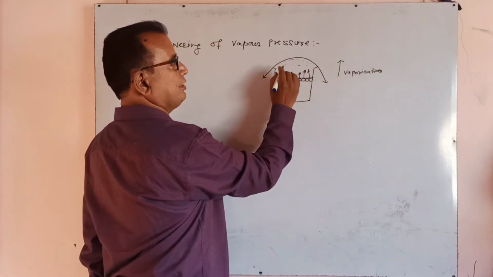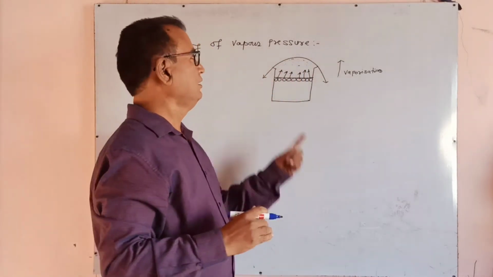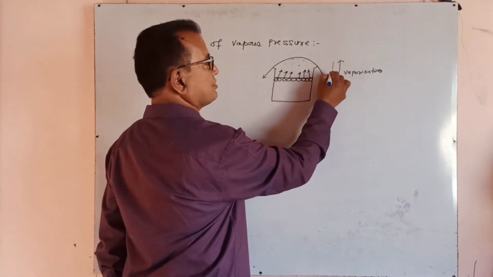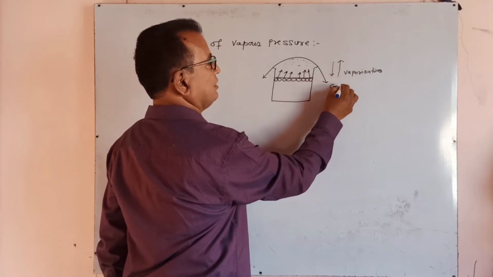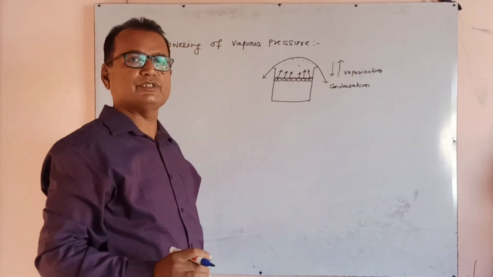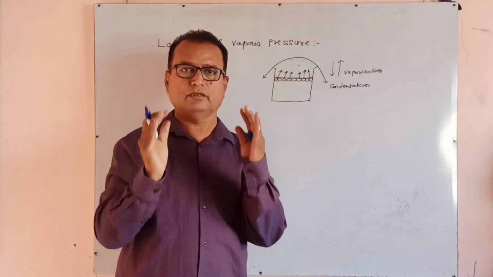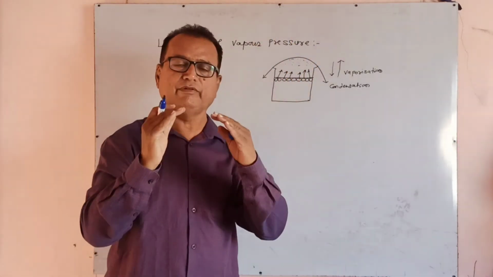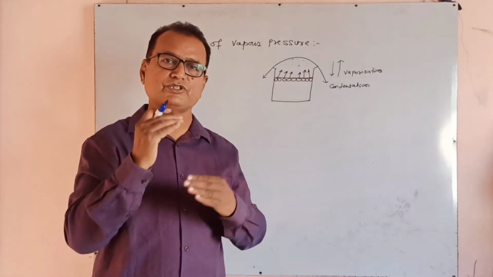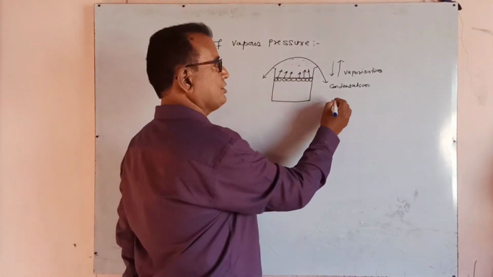And all the vapors are present at the top side of the lid above this pure solvent, then condensation also takes place. Vaporization and condensation, at a particular temperature, are in equilibrium state. Whenever vapors collect in the upper part of the liquid, condensation again gets started. Condensation and vaporization, both phenomena are at equilibrium at a particular temperature and pressure.